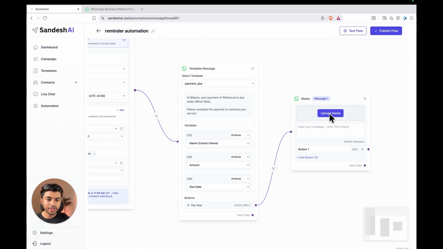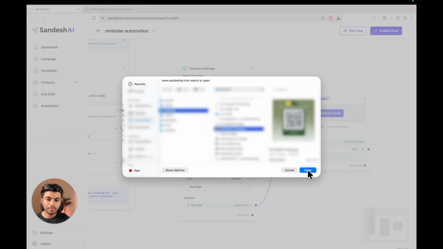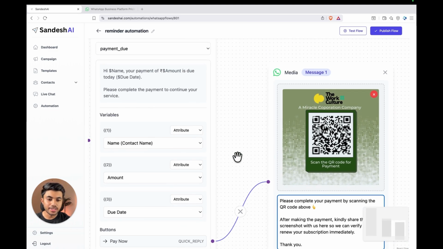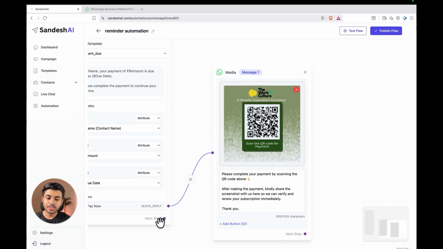Click on this upload media button. Here I have added the payment QR and the instruction in the message body. When your customers click on this pay now button, they will automatically get your payment QR on their WhatsApp.